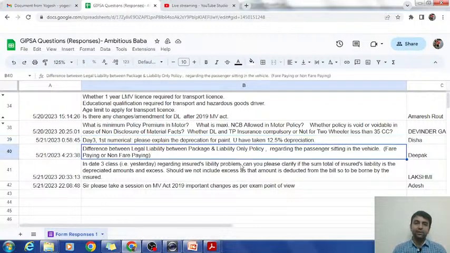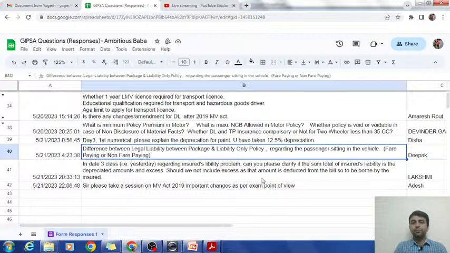Next is the difference between legal liability between a package and a liability only policy regarding the passenger sitting in the vehicle, fare paying or non-fare paying. Okay, this is a third party question. Let me try to answer this. As I am not the subject matter expert, you may find a better answer in your office, but I will give you the answer to the best of my knowledge.